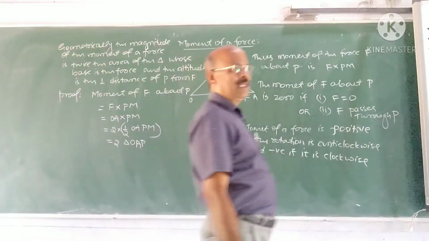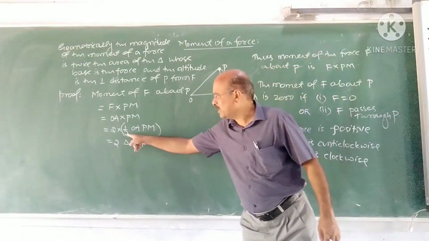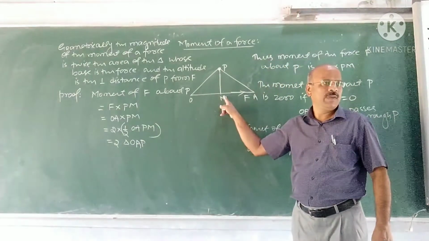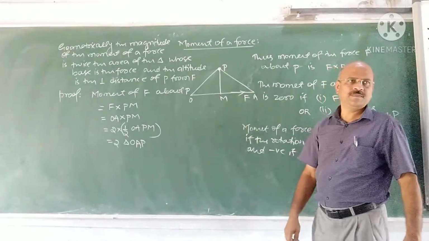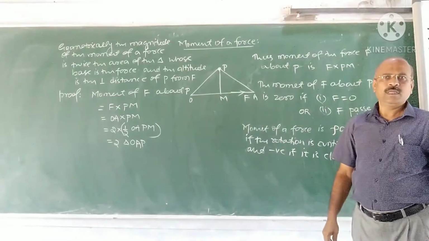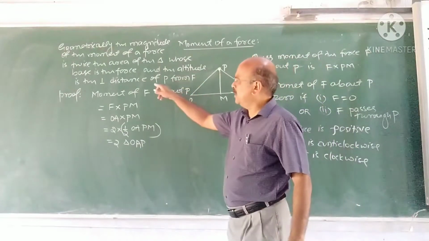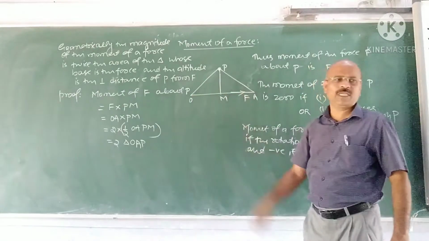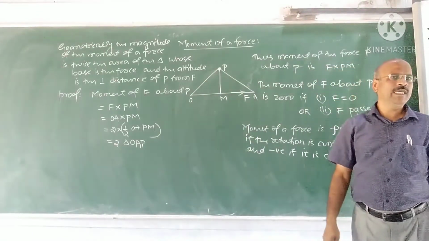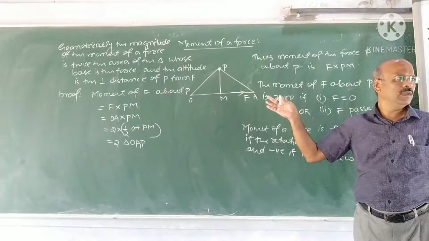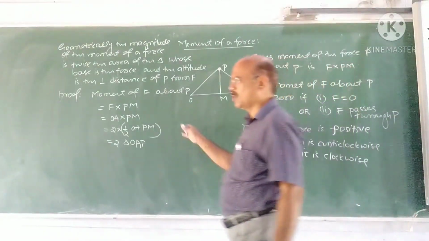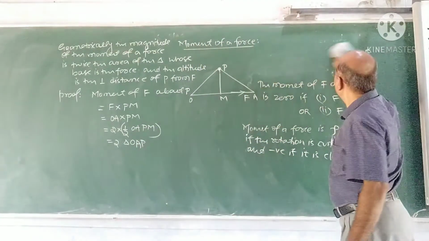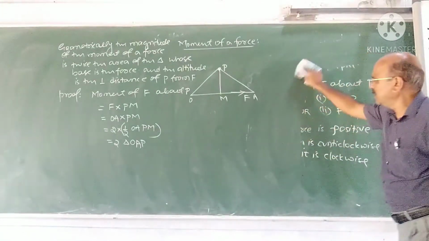Thus, geometrically it represents twice the area of the triangle. You know that half into OA into PM becomes area of the triangle. Base into height, half into base into height. So, geometrically, magnitude of the moment of the force is twice the area of the triangle. All follow this one proof. May be asked for 2 marks: prove that geometrically magnitude of the moment is twice the area of the triangle.